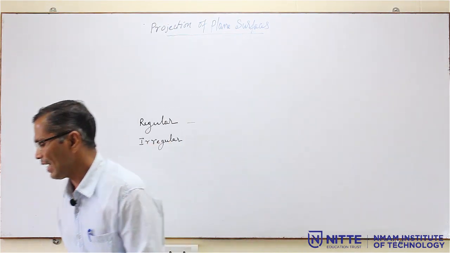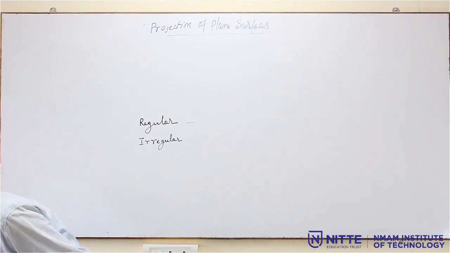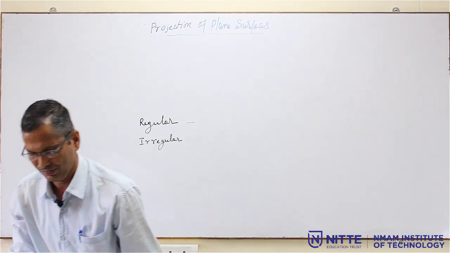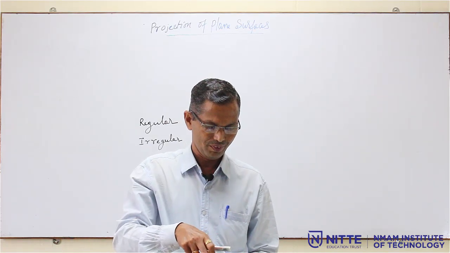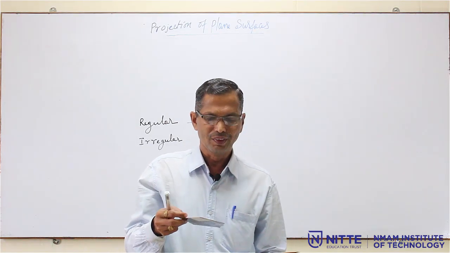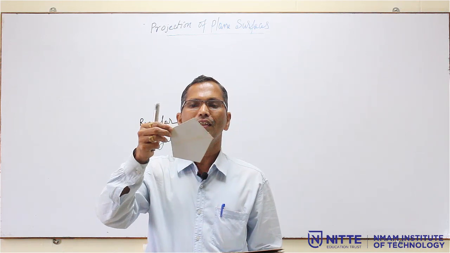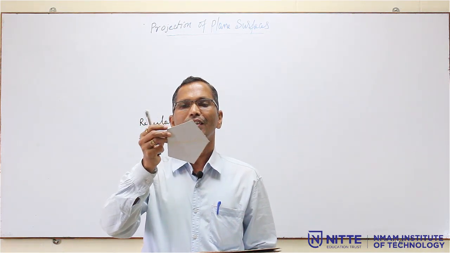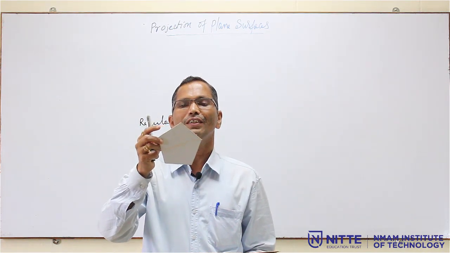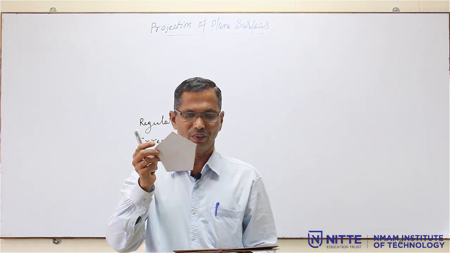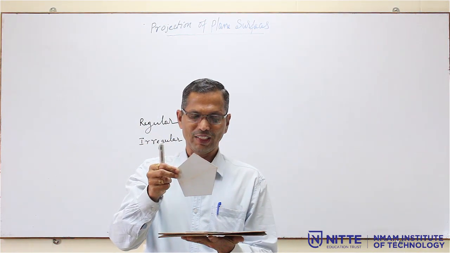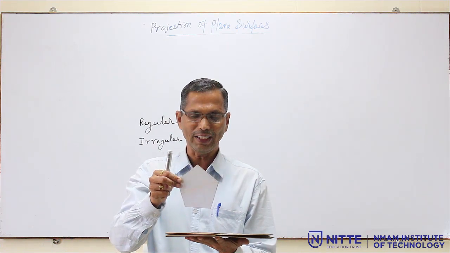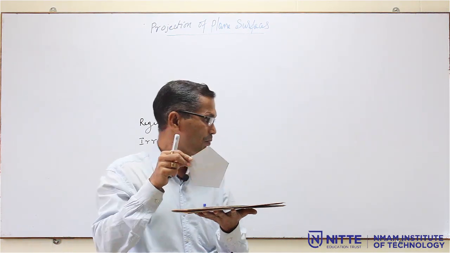So, we can make the lamina or the plane surface. Plane surface is also called lamina. Now, this is a pentagon. We have 5 sides or 5 edges and 5 corners. So, we can make the plane surface or the lamina rest on HP.